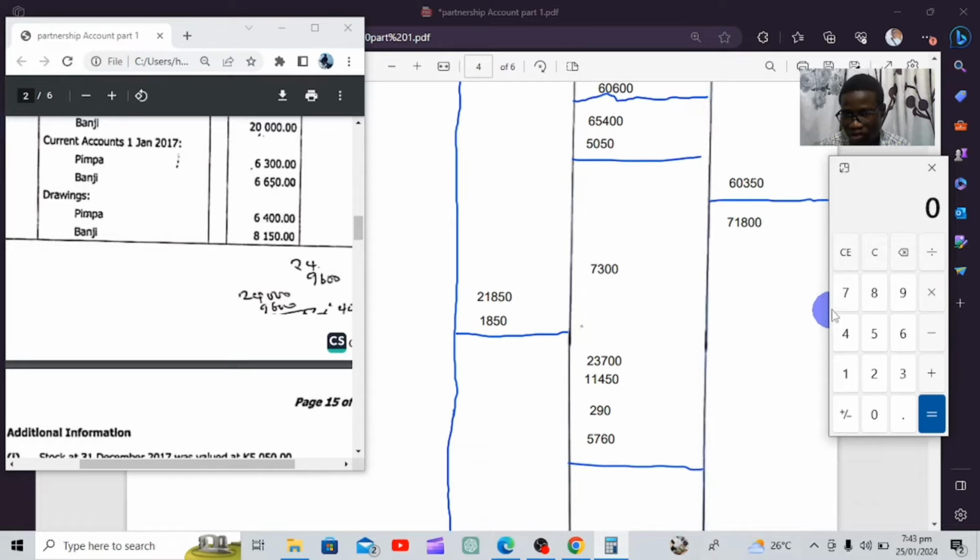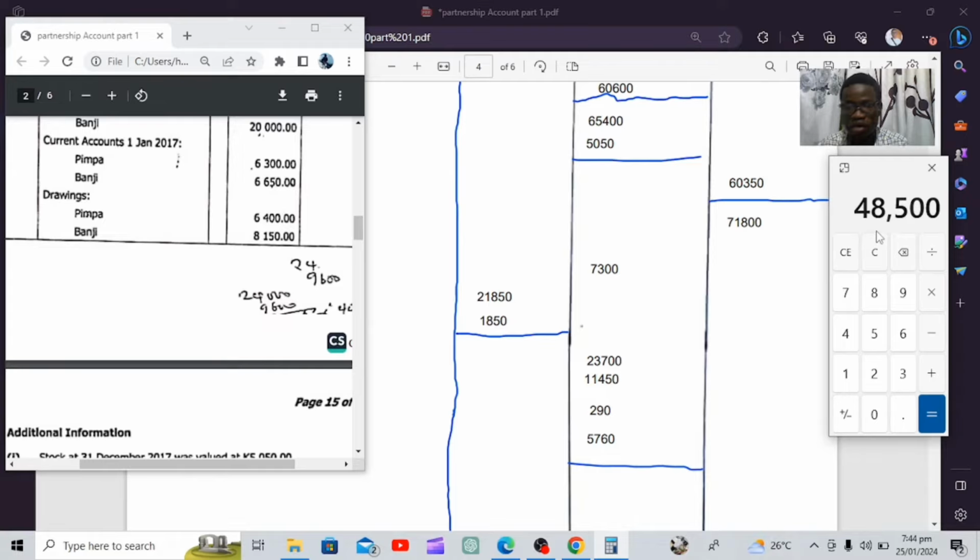We're having 7,300 plus 23,700 plus 11,450 plus 290 plus 5,760.